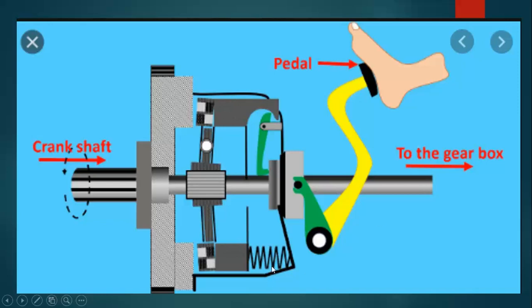We have a spring loaded mechanism there. We don't have to pull the pedal back, we only have to push the pedal for disengaging the clutch, and simultaneously the reverse action takes place accordingly.